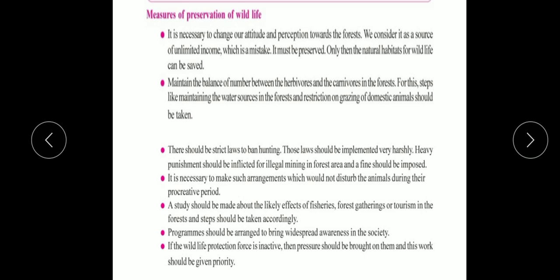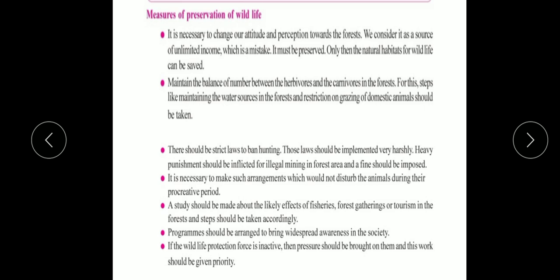Okay. Next important point is animals should not be disturbed during their procreative period. Procreative period means producing new life.